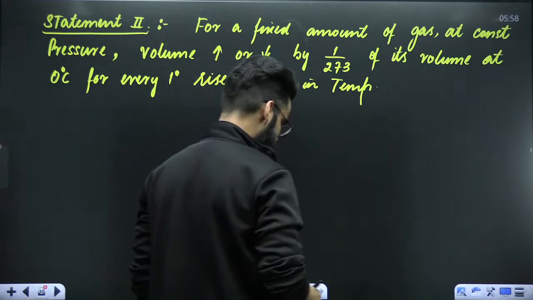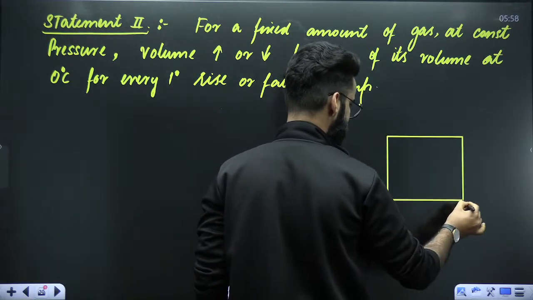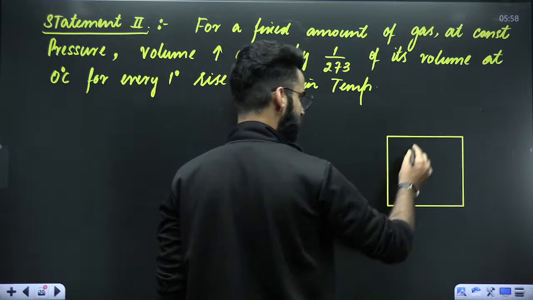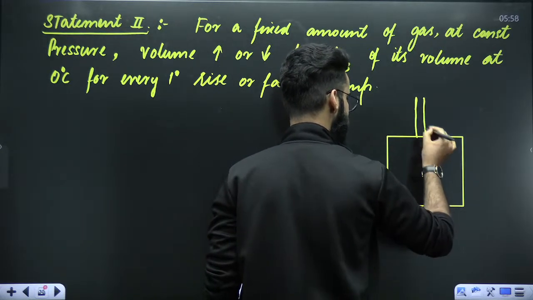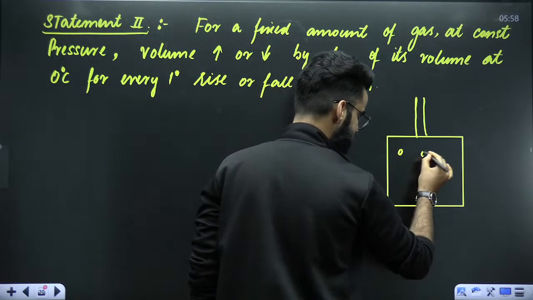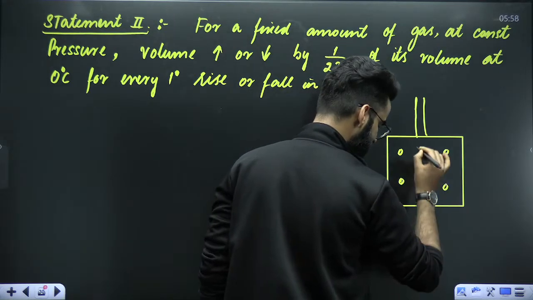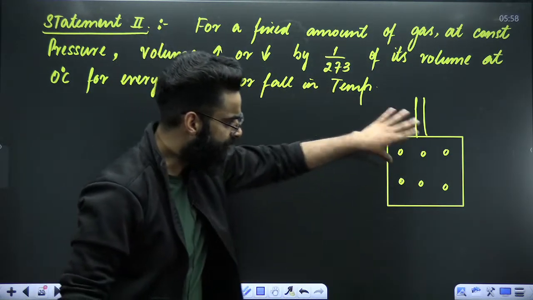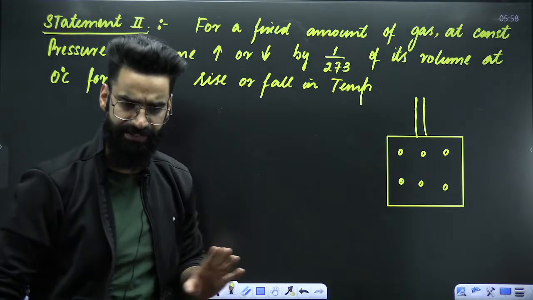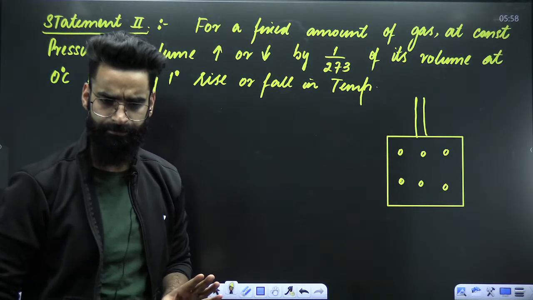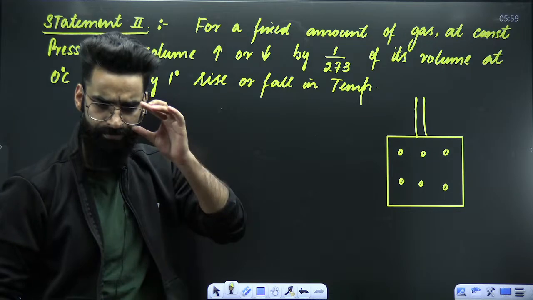My dear students, imagine that this is the container over here, right? This is the piston which is fitted at the top. These are the ideal gas molecules present in the container. The container is, for example, closed on all the sides. There is no leakage at all, right?